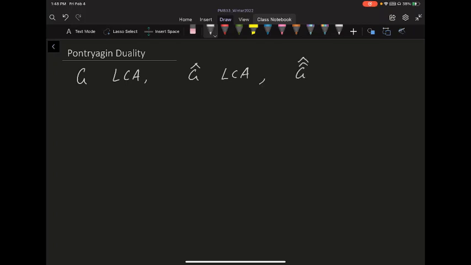So you do the double dual group. The idea is that this one is in fact just G itself. So that's called the Pontryagin duality. And the idea is fairly simple.